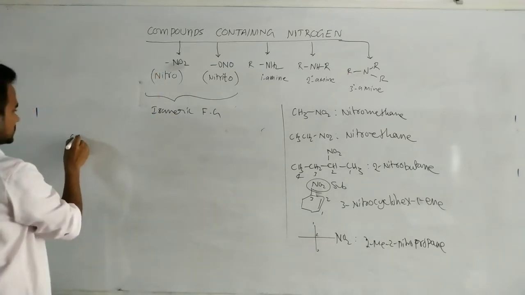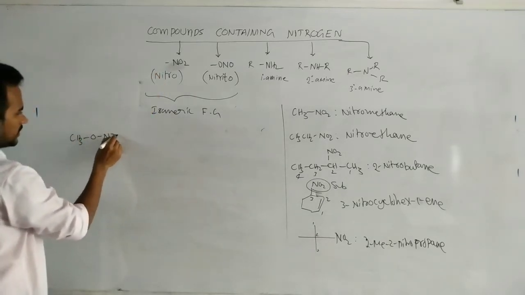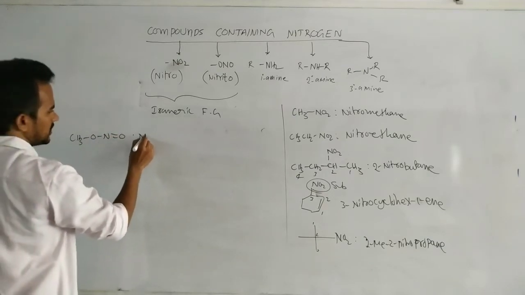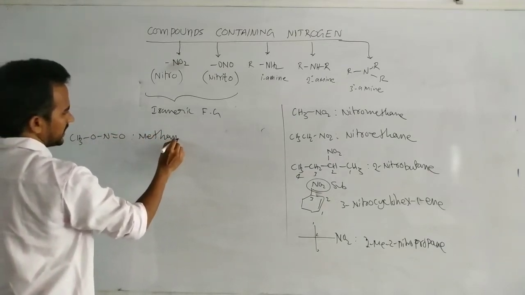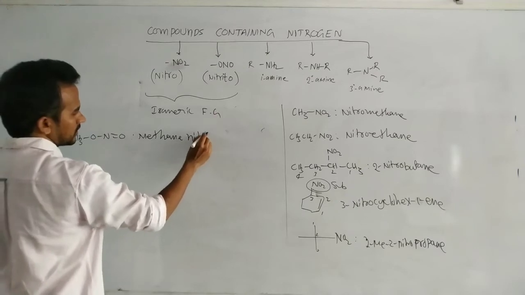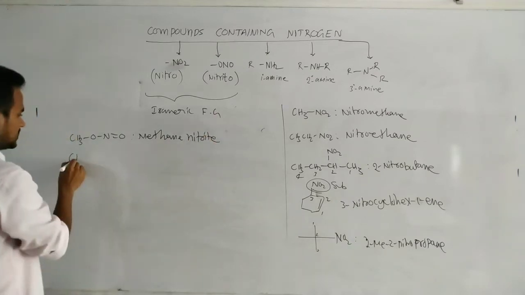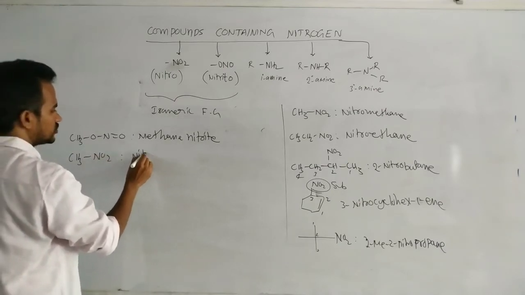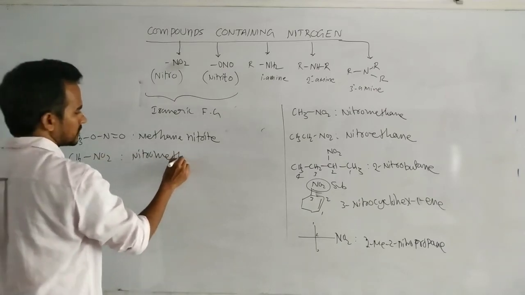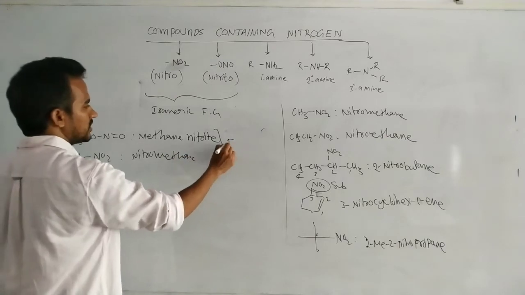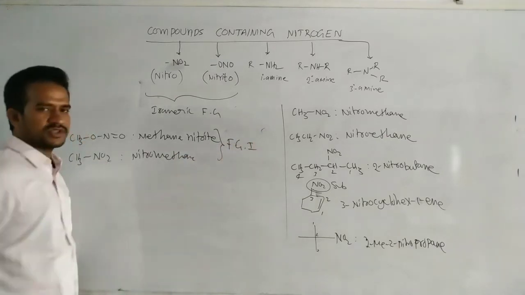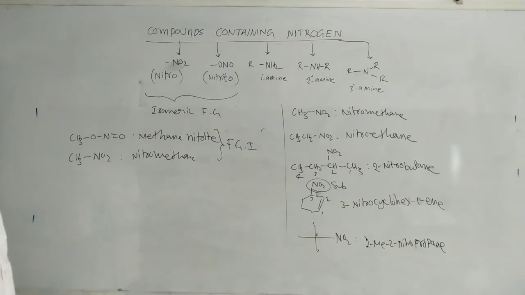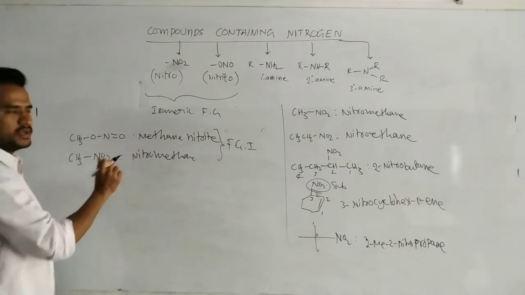Okay. So your next, CH3ONO, that means methane nitrite. It is named as a methane nitrite. Now CH3NO2, it is a nitromethane. And these two are the functional group isomers. Same molecular formula but different functional group. So your functional group isomers are methane nitrite and nitromethane.